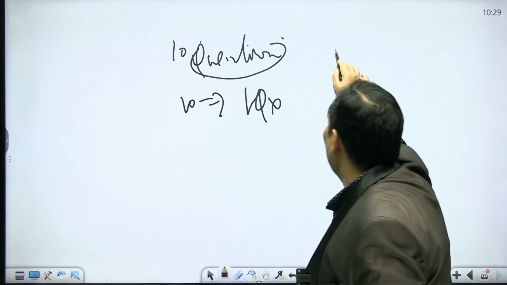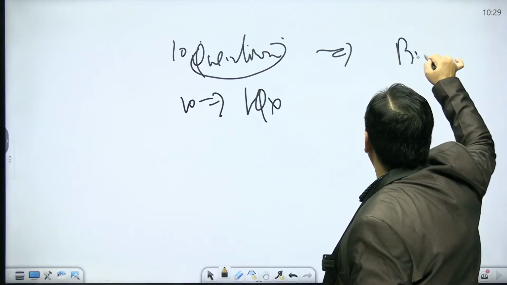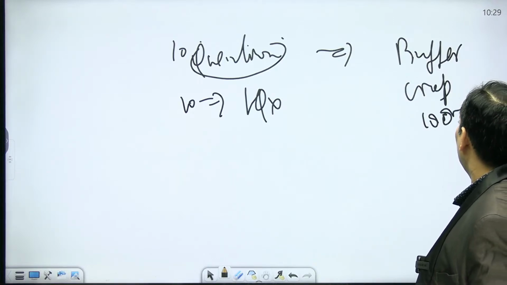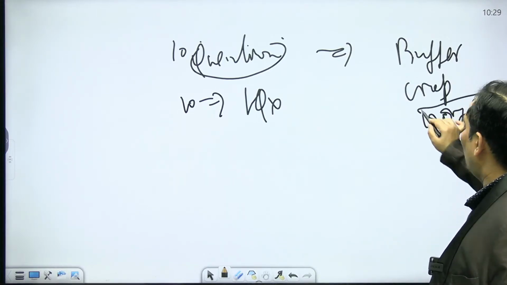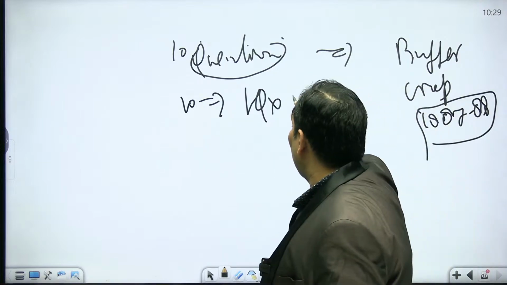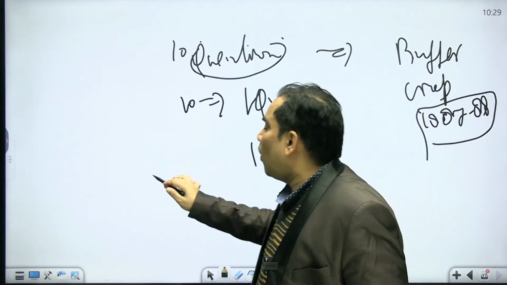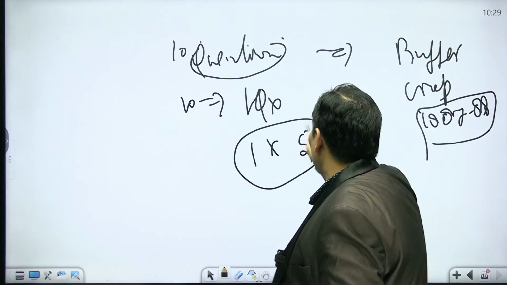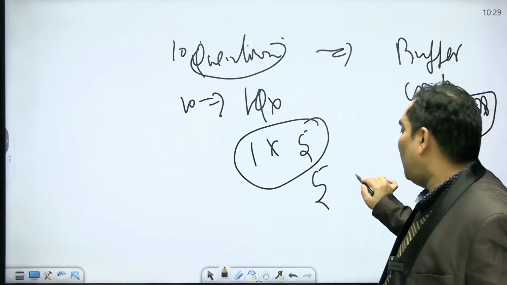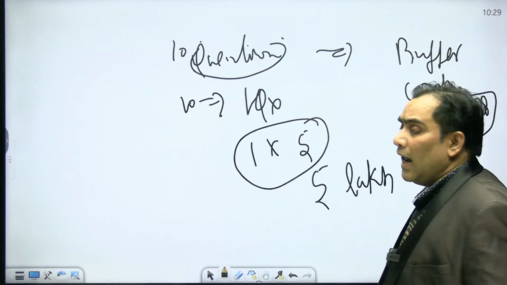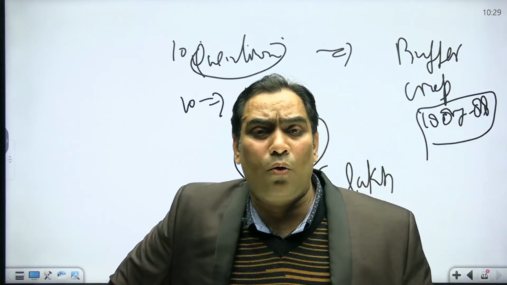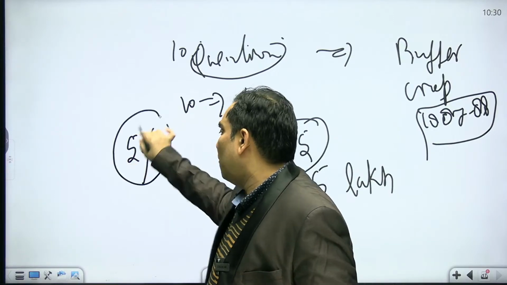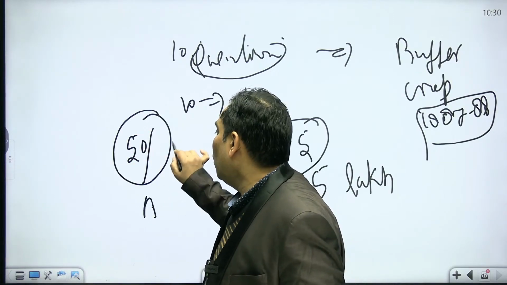Okay, and the prices were too low because there was a bumper crop in 87, 88. So the prices were very low. Suppose this is going to be 1 quintal at 1 rupee, and it is going to be 5. So 5 rupees, that means we are allowed to have only 5 lakh crore. We are allowed to have the subsidy of 5 lakh crore only, whereas the developed countries are allowed to have the AMS or the amber box subsidy up to 20 lakh crore.